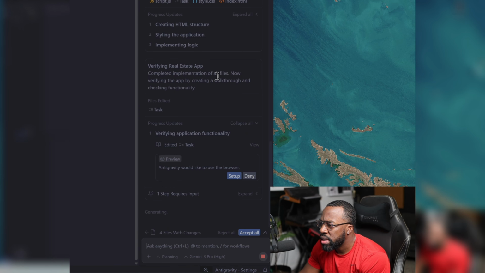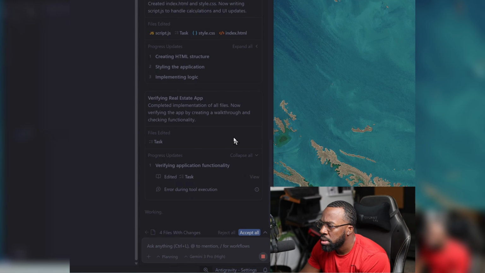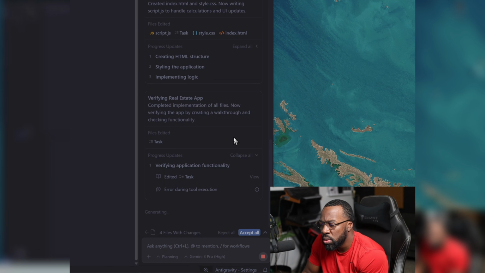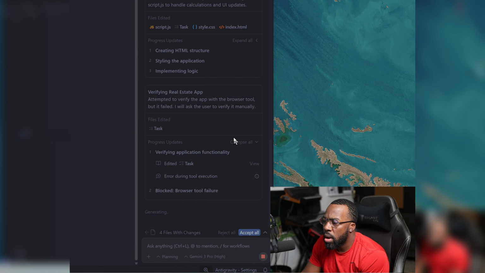So, completed implementation of all files, now verifying the app by creating a walkthrough and checking functionality. Antigravity would like to use the browser. Okay. And that is another thing about Antigravity. I believe it already includes Chrome built into it, so anything that requires an actual browser, it should be able to do, but it looks like maybe it got blocked.